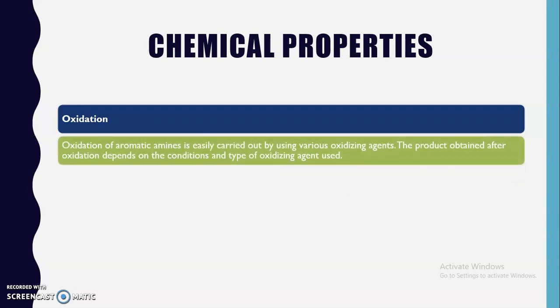Oxidation of aromatic amines is easily carried out by using various oxidizing agents. One interesting thing is that if we change the oxidizing agent, the product obtained after oxidation will be different. The product depends upon the conditions and the type of oxidizing agent that we use.